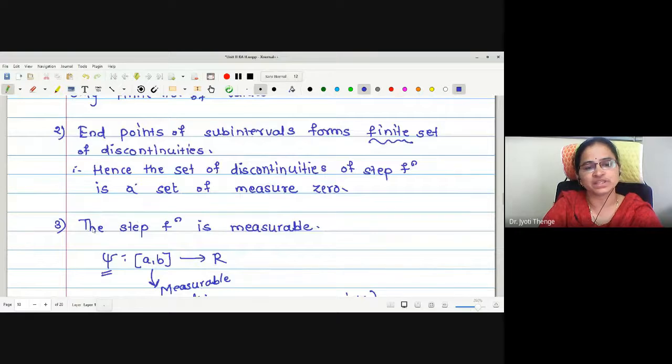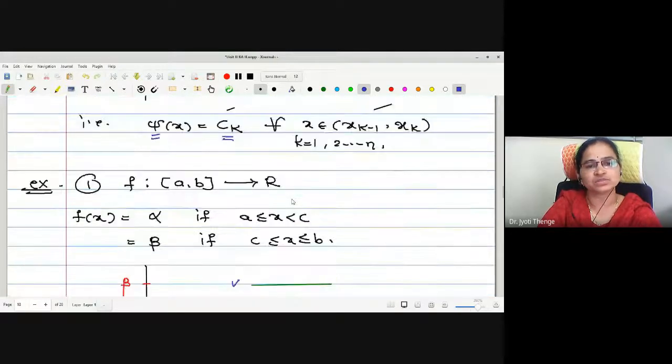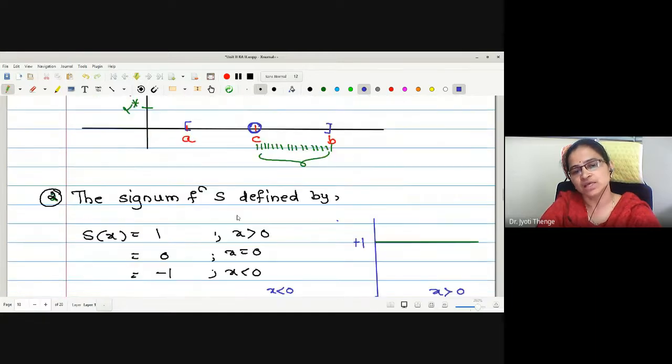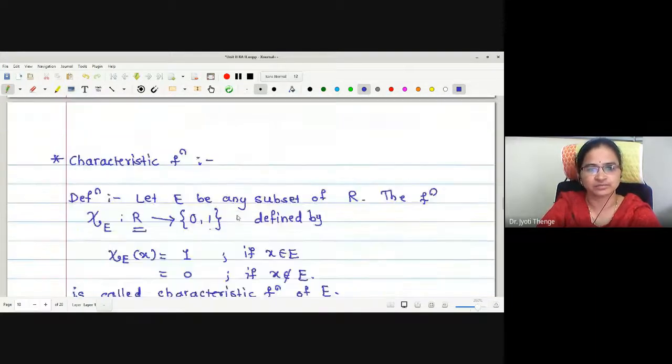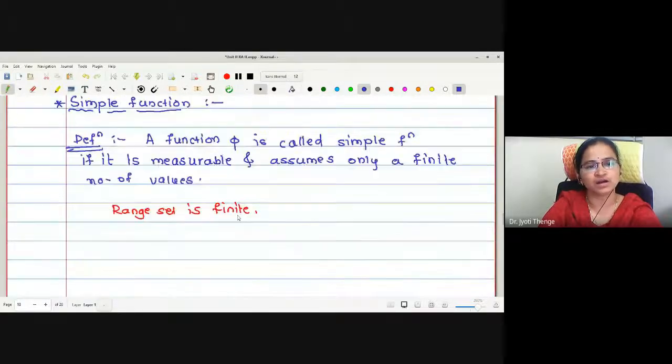We have written today the step function is always measurable. Okay, the function is measurable. What about its values? It will take some finite constant values, c_n. Therefore, this is also a good example of a simple function, right? Therefore, a simple function is nothing but a measurable function assuming only a finite number of values.